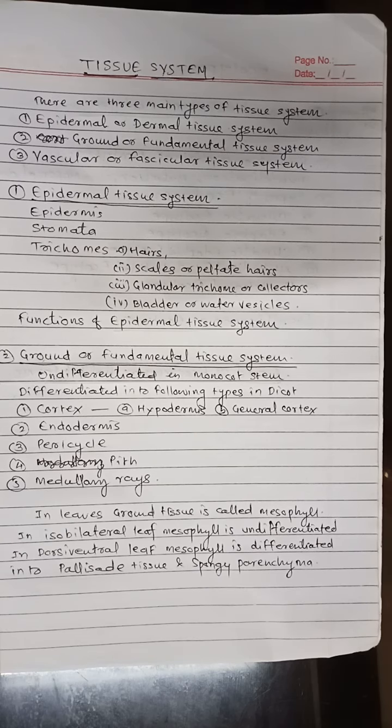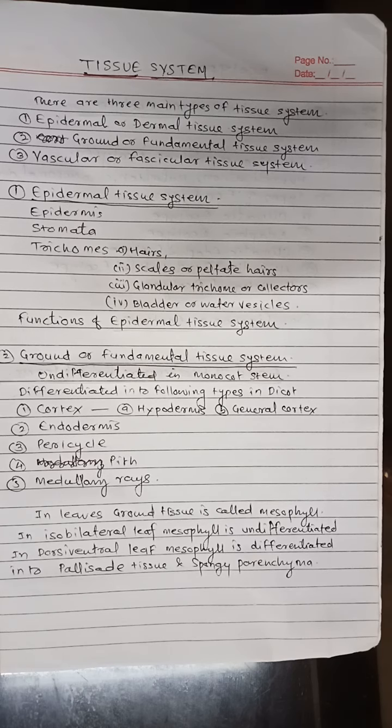Usually epidermis is single cell thick, but in roots of orchids and leaves of Ficus bengalensis, that is banyan tree, it is multilayered and is thus called as multiple epidermis.